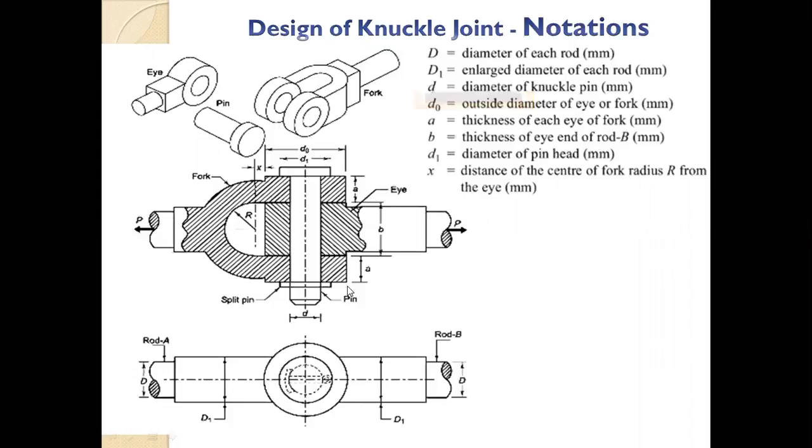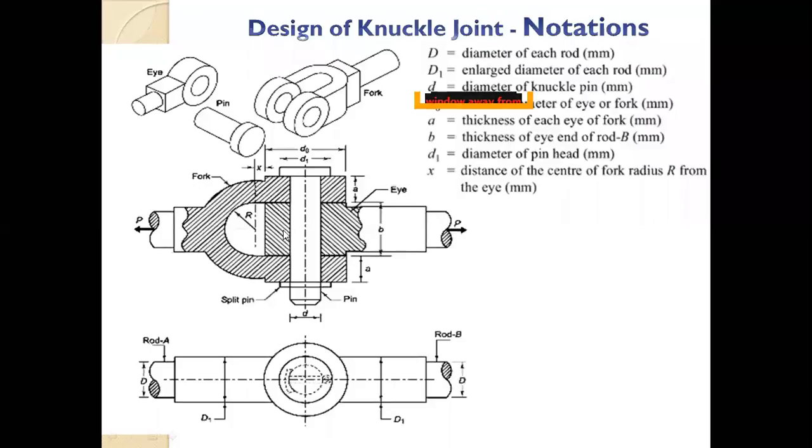Then outside that, D0 is the outside diameter of the eye or fork. If you see D0, all three will have the same inside diameter and the same outside diameter. So D0 is the outside diameter of the fork, and d will be the inside diameter of the fork, which is the diameter of your pin also.